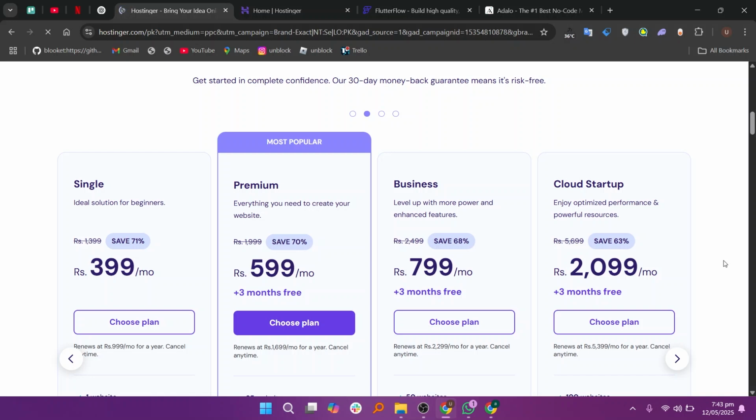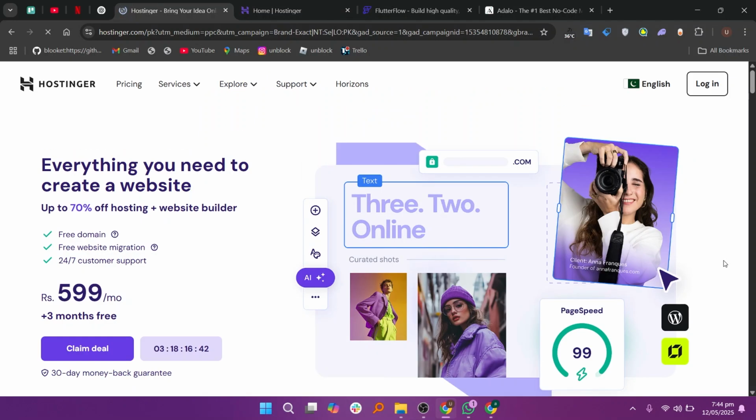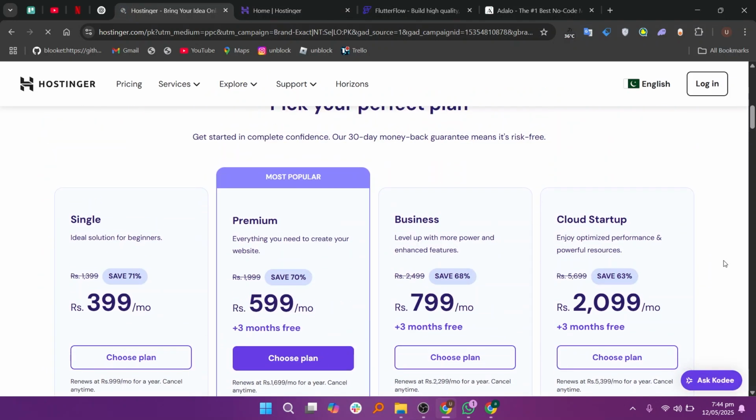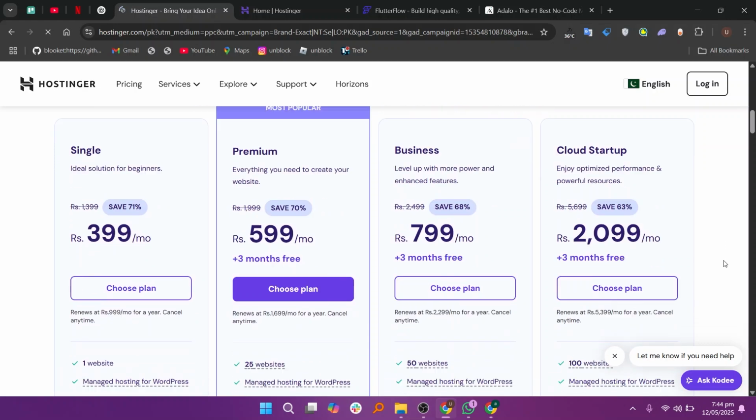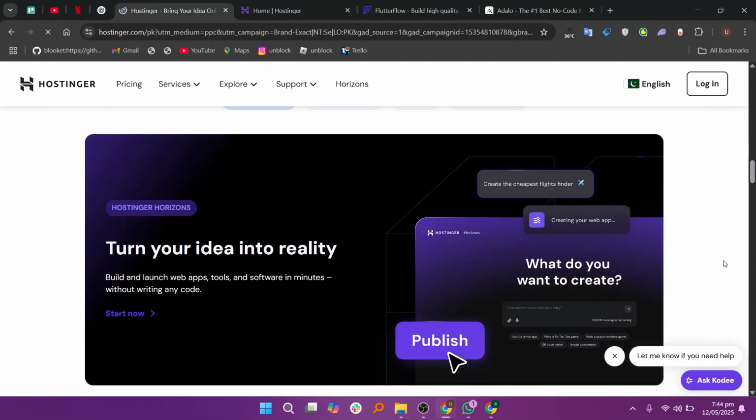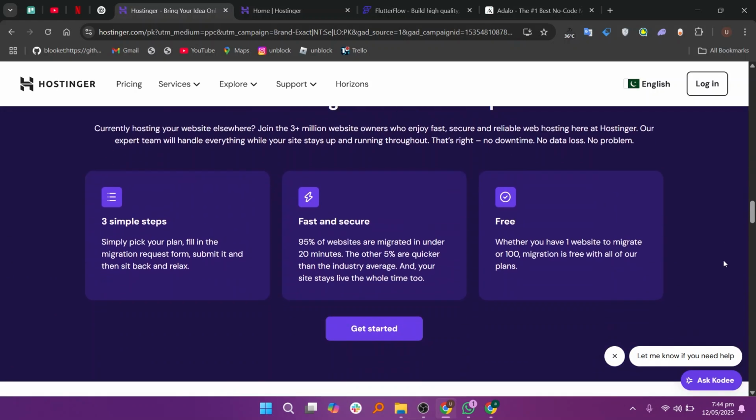Let's start with Hostinger Horizons. It's a new platform launched by Hostinger in 2025. What makes it different, it is focused on AI. You don't need to drag and drop elements manually. Instead, you just type or speak what kind of app you want. The AI understands your idea and builds the first version for you.